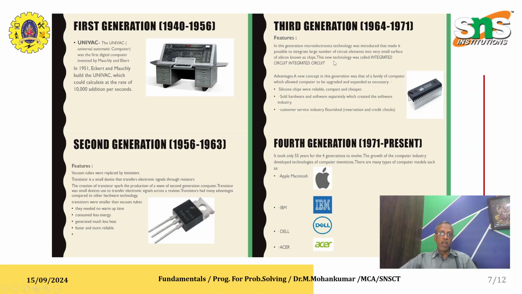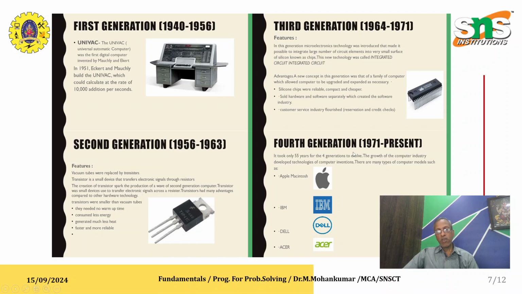Third generation: integrated circuit devices are invented. Microelectronic technology was introduced that made it possible to integrate a large number of circuit elements into a very small surface of silicon, known as a chip. So the chip was invented in the third generation, from 1964 to 1971.